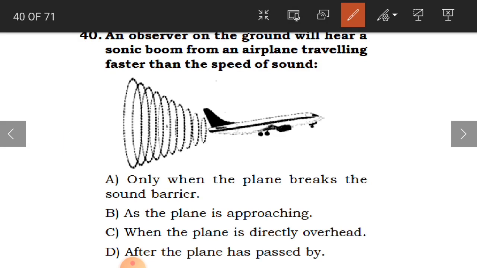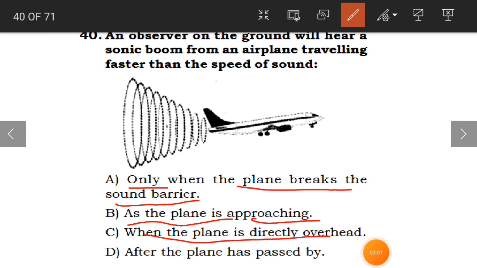40th question, children. An observer on the ground will hear a sonic boom from an airplane traveling faster than the speed of sound. Okay, so what does this mean? Only when the plane breaks the sound barrier, or as the plane is approaching, or when the plane is directly overhead, or after the plane has passed by.